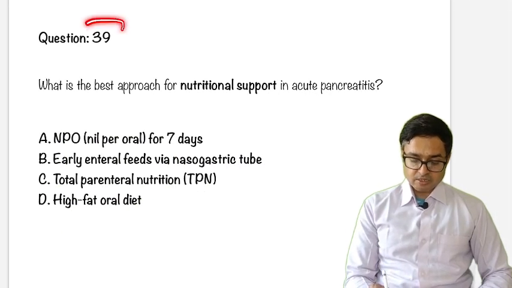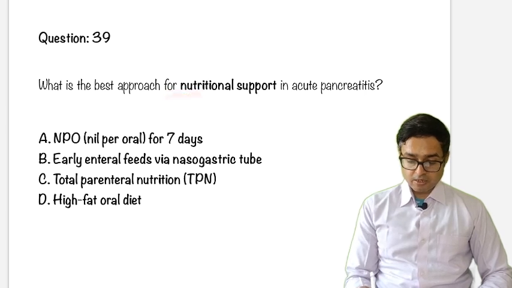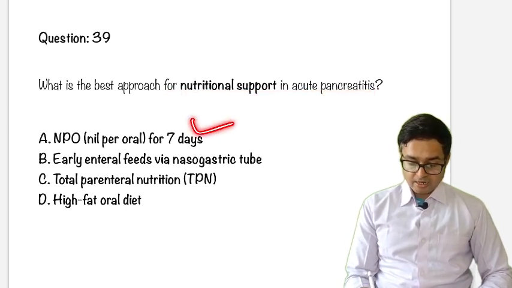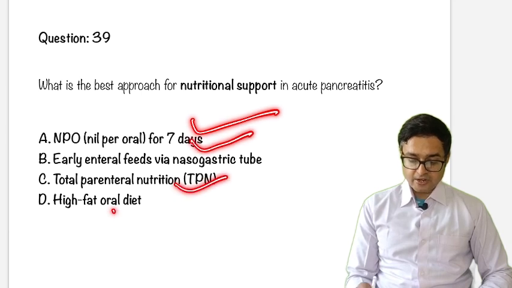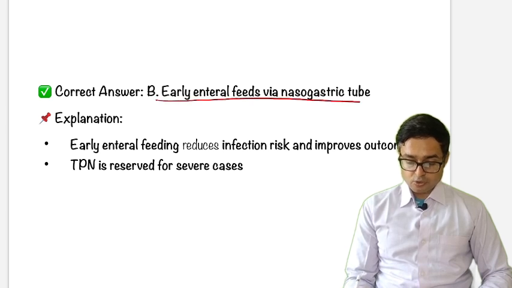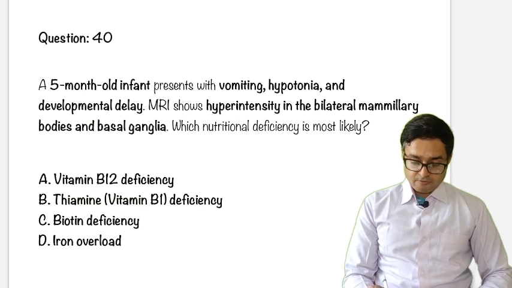Next question is question number 39. What is the best approach for nutrition support in acute pancreatitis? Options: NPO, early enteral feed, TPN, high fat oral diet. Just remember, this is a pitfall. Early enteral feed via nasogastric tube is the most common modality for pancreatitis.